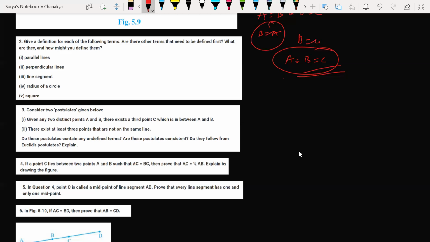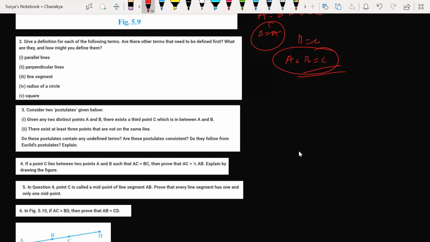So before parallel lines, can you please tell me, what is parallel lines? What is parallel? Which goes straight and doesn't meet each other. Opposite lines, sir, which don't coincide and don't meet.